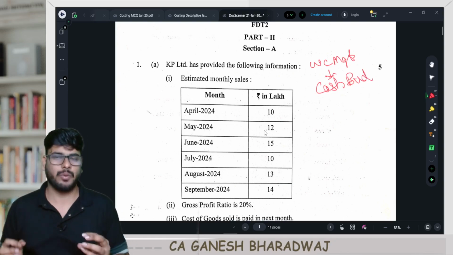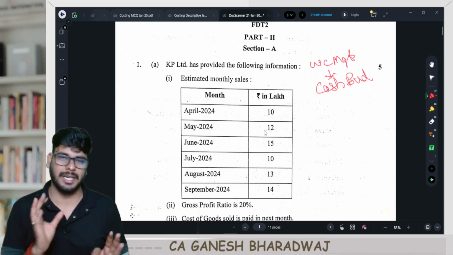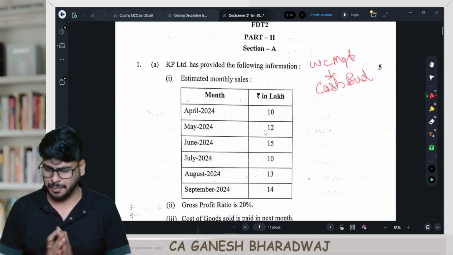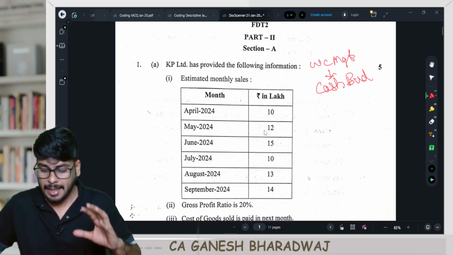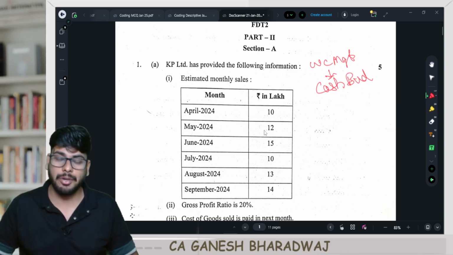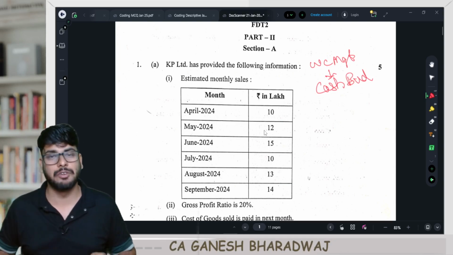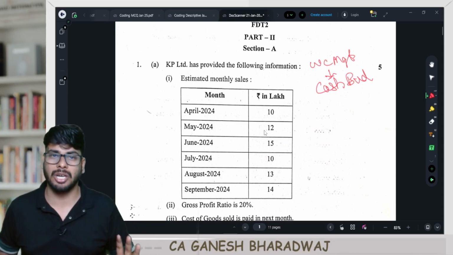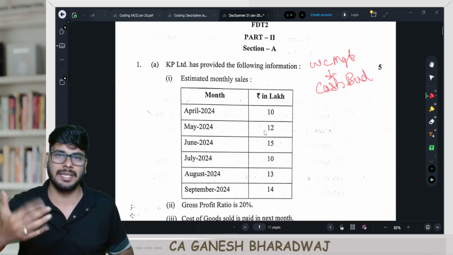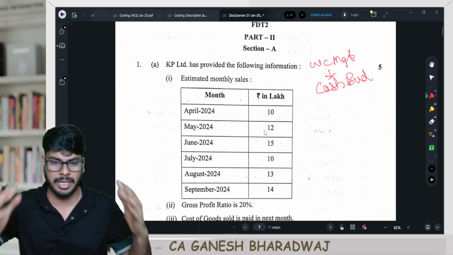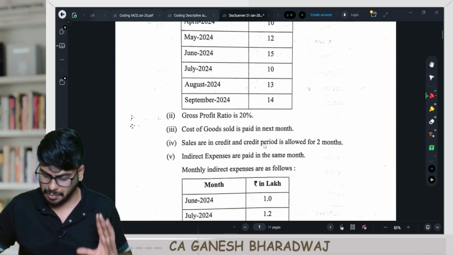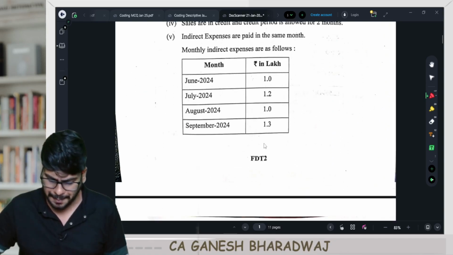Guys, this is the question I was telling you about. I was expecting that they would test under receivables management. However, it came from cash budget. Absolutely no problem. Even without knowing anything about financial management, you will be able to handle this sum, because this is nothing but your receipts and payment account being prepared in a statement format. As simple as that. Logically, you can even do this question. So the complexity of this question is not much. It is pretty much easy only.